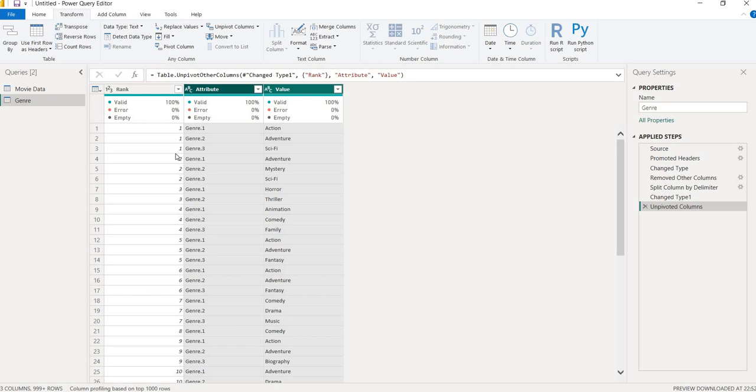So for the first rank movie, Guardians of the Galaxy, which we have seen, the genres which were in different columns after the delimiter, we are bringing them into one column only. Hope you understand how we are doing that, and this will help in connecting the movie data in our model view.